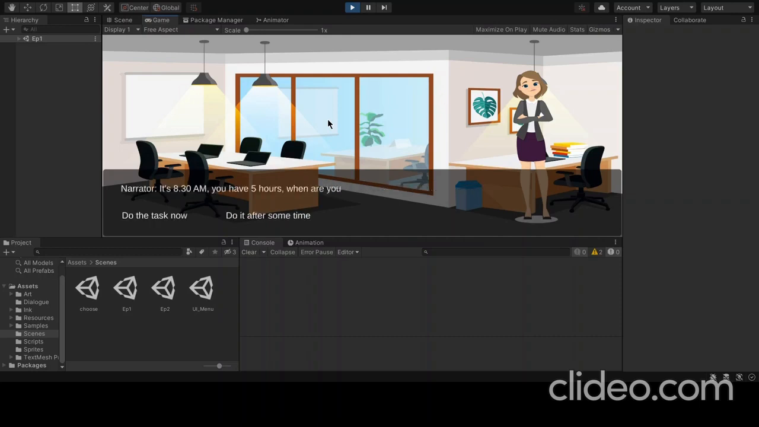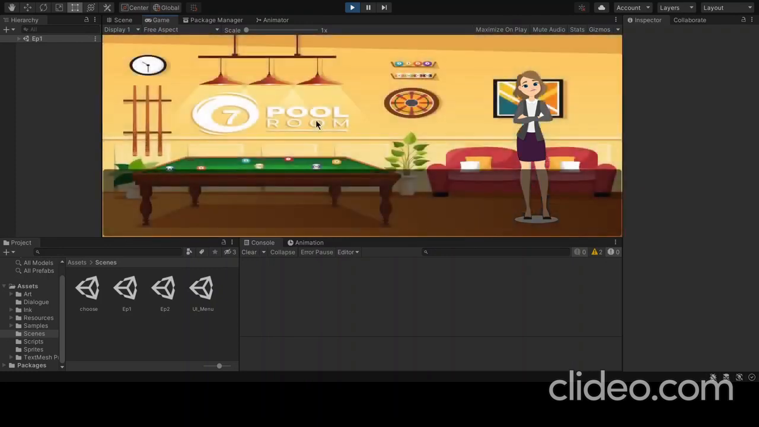So you have two options. Either you can do the task right now, or you can do it after some time. For example, if I do it after some time, she's invited by a friend to play a game of pool. So she agrees to it, and after a few hours, the narrator asks Serena, "Are you motivated to do the task?" So what happens is, when you are giving such inputs, you will get to know the reason behind your option. Like, what is the reason behind the procrastination scenario?